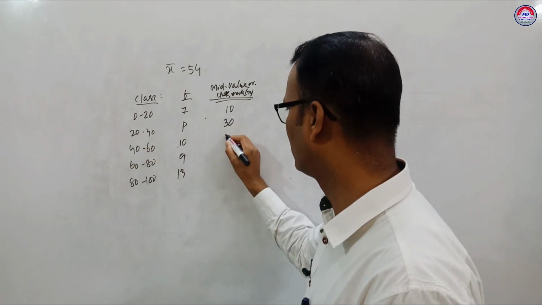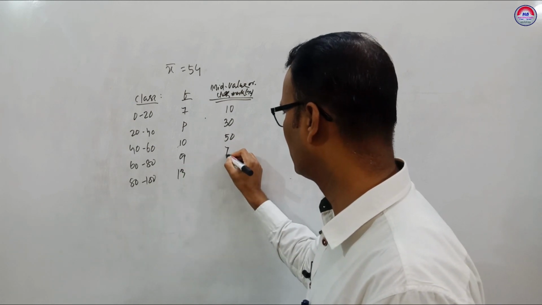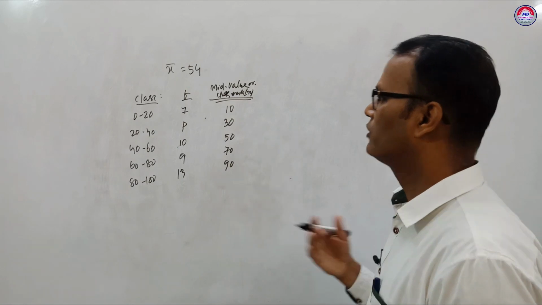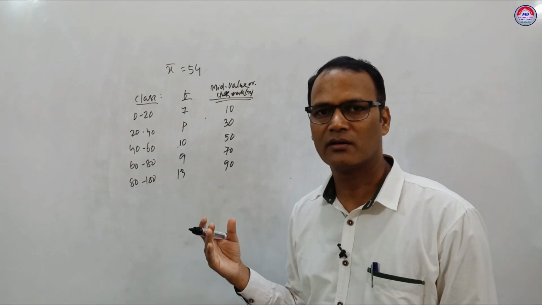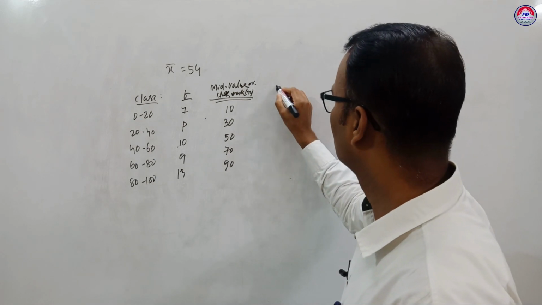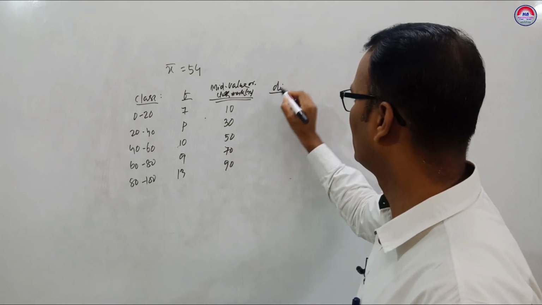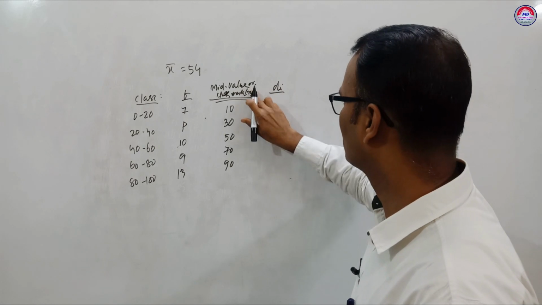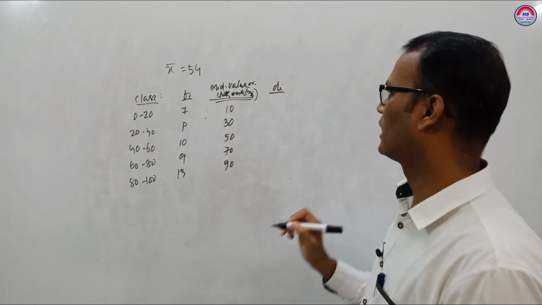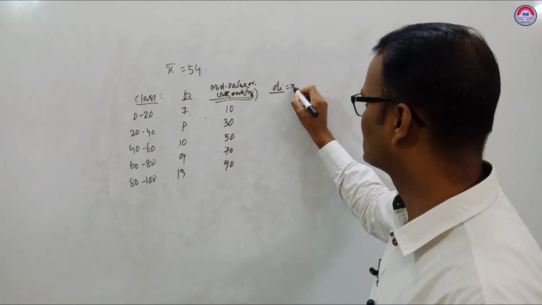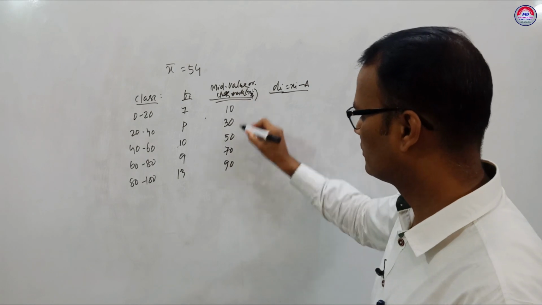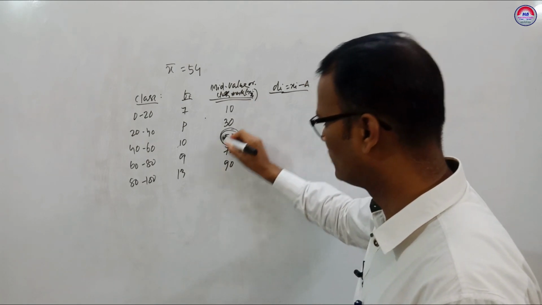40 plus 60 by 2, 50. Then 70. Then it is 90. If we use the assumed mean method, or the shortcut method, then we have to find D, that is called Di. Write Xi, Fi, then Di. How to find Di? Di equals Xi minus A. A means assumed mean. Take the middle one, it will be easy to find the value.